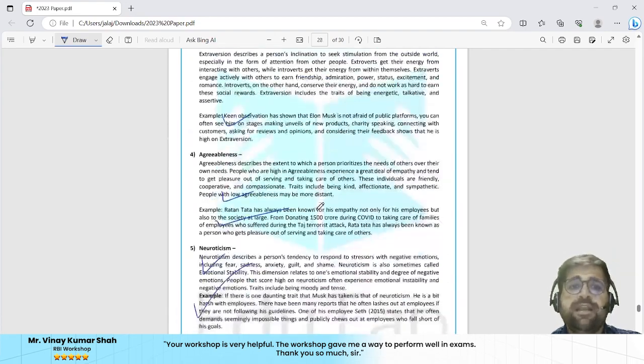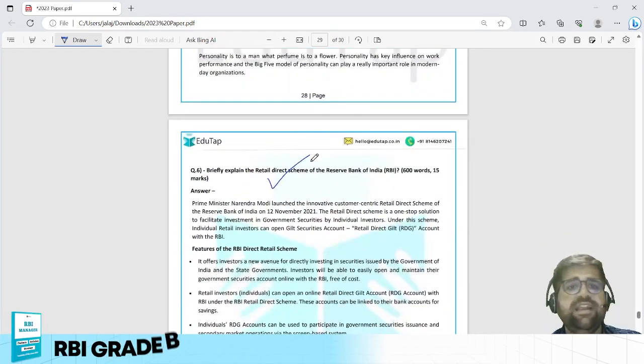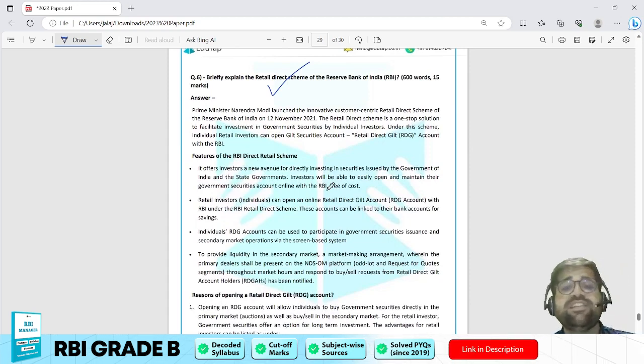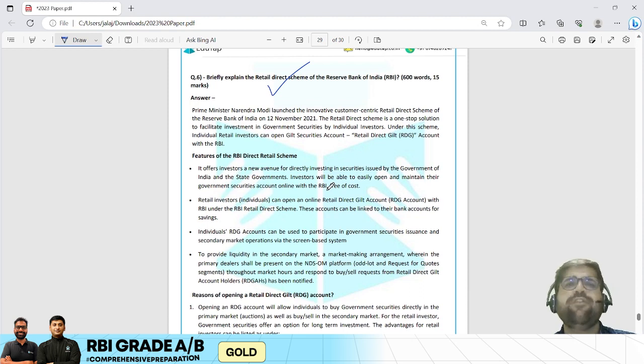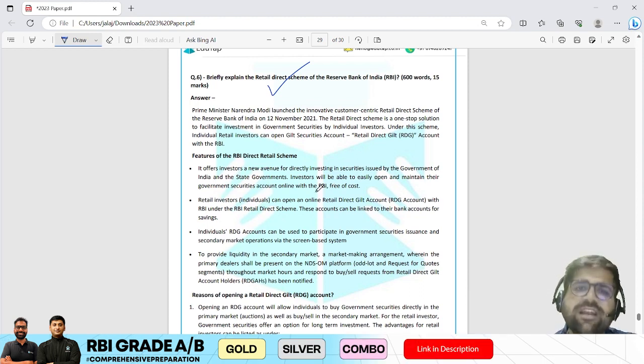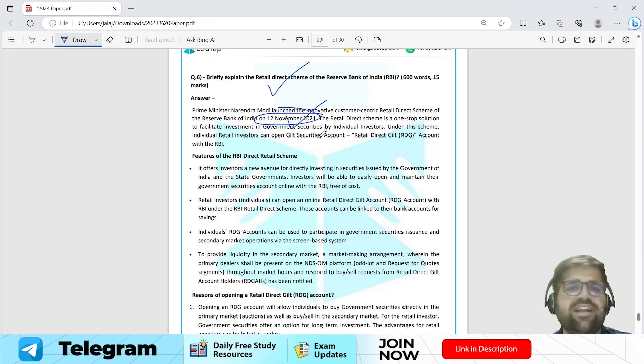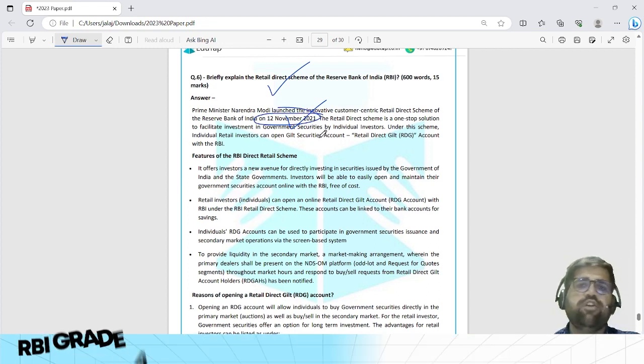Okay. Last question talks regarding your retail direct scheme. Now, again, retail direct scheme, integrated ombudsman scheme. I hope you remember they were introduced by RBI to bring certain revolution in the Indian banking industry. Again, if you remember the date, it is good. If you don't remember it, do not write it. You can just say that it was introduced in the year 2021.